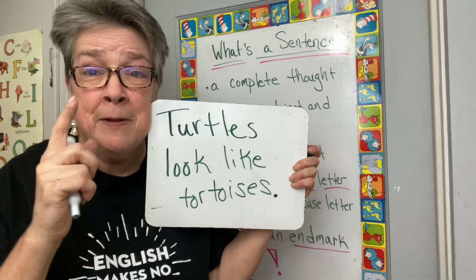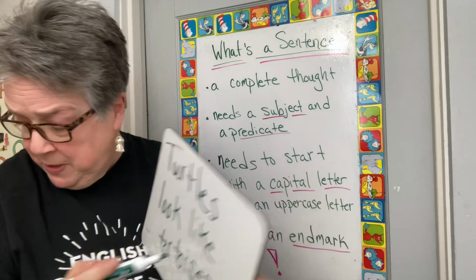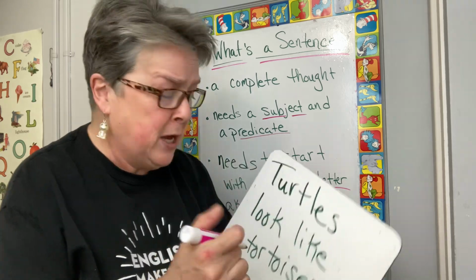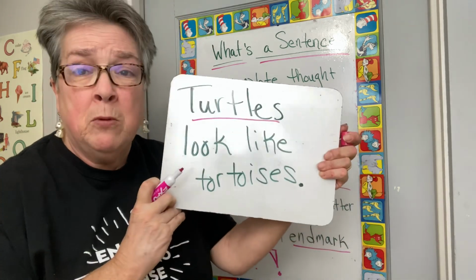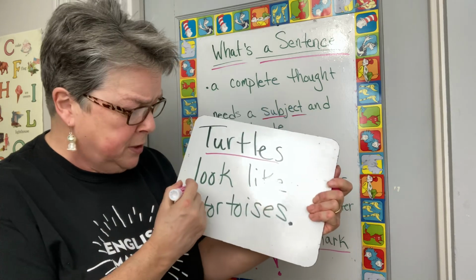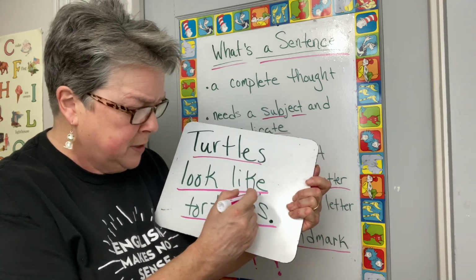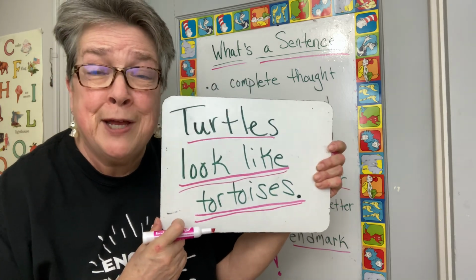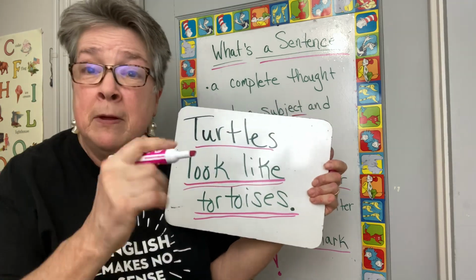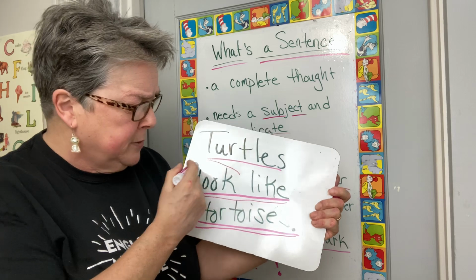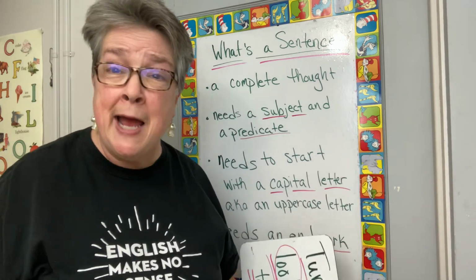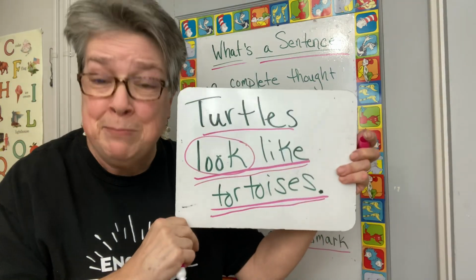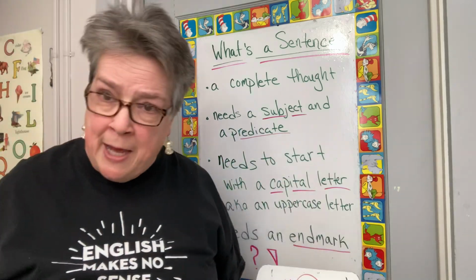Who or what? The naming part. Turtles. Let me get a different marker for you. Turtles is our subject. What do turtles do? They look like tortoises. So look like tortoises is our predicate. Turtles look like tortoises. Okay. Now, in here, there's a verb inside the predicate. Got it. So this is a sentence. Turtles look like tortoises. That is a complete sentence. Whew. Got it. That's tricky.